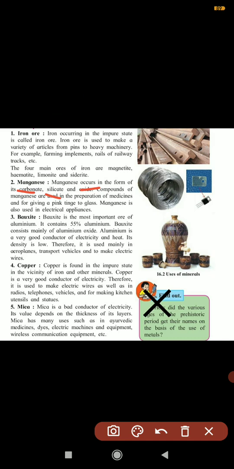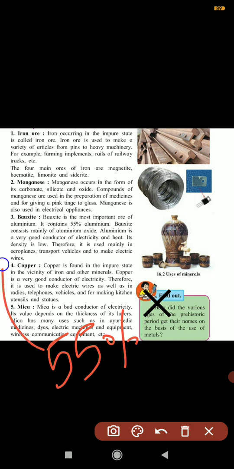Now next it is bauxite. Bauxite is the most important ore of aluminium. 55% aluminium is present in bauxite. So bauxite is an important ore of aluminium, children, which we are getting. Bauxite consists mainly of aluminium oxide. So where is aluminium used?